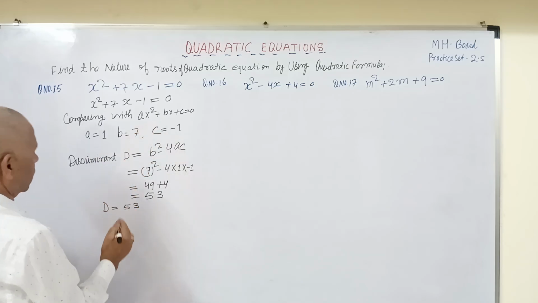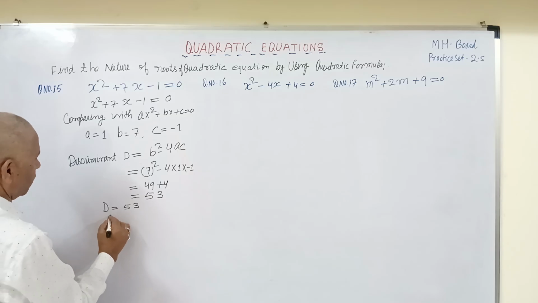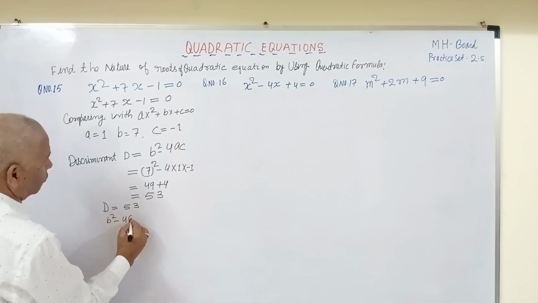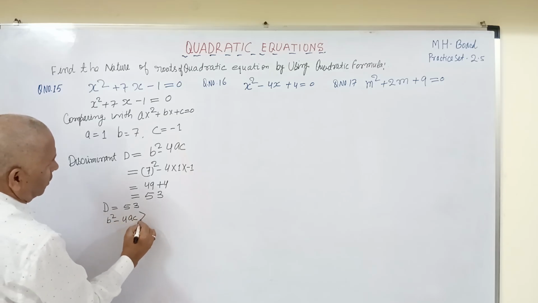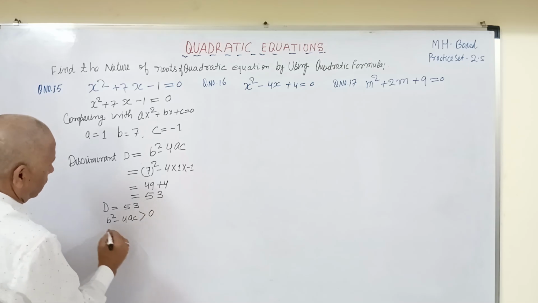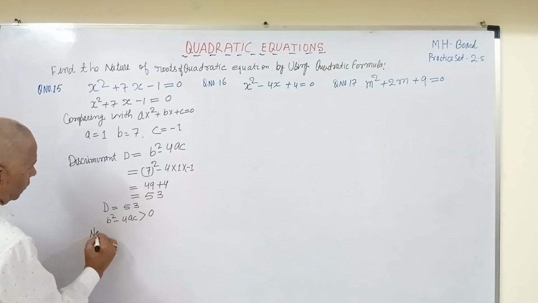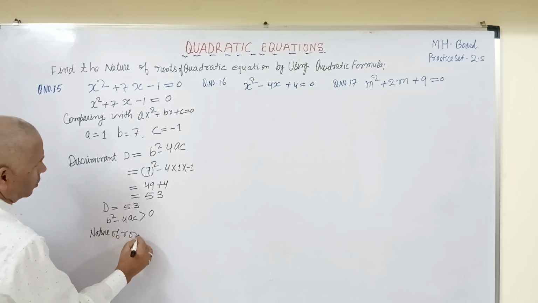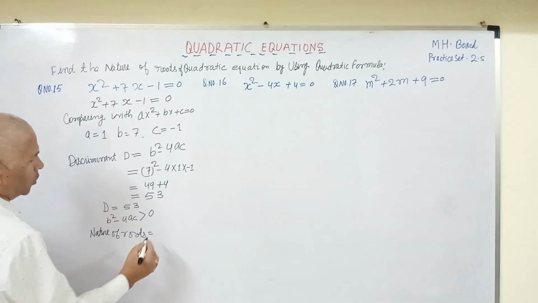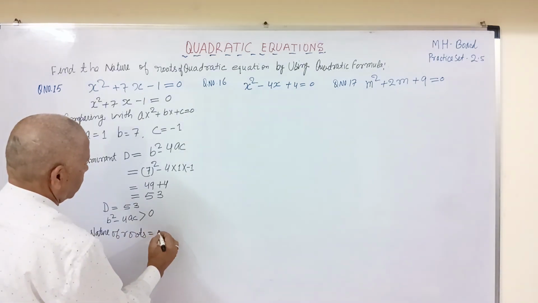Since this value is greater than 0, we know that b square minus 4ac is greater than 0, then nature of roots will be two distinct roots.